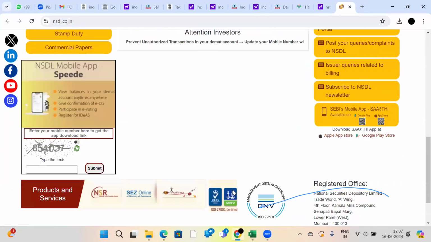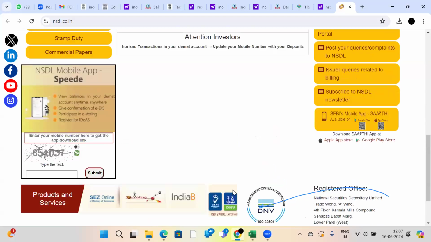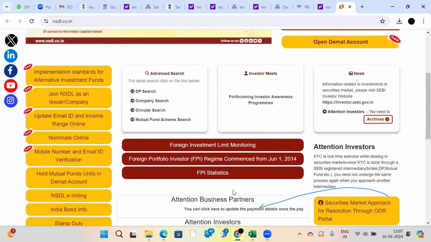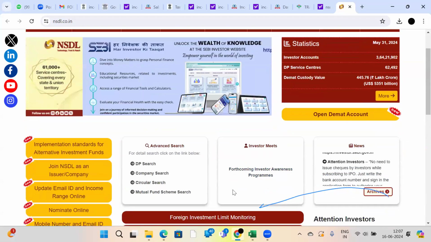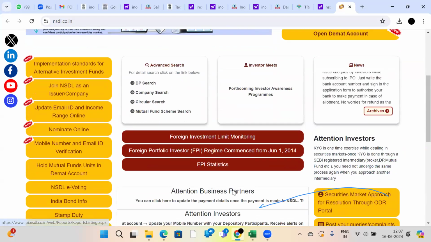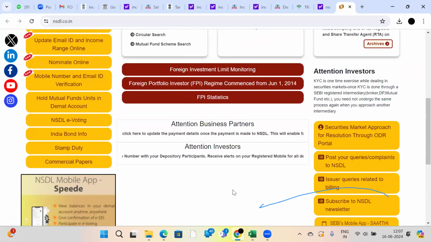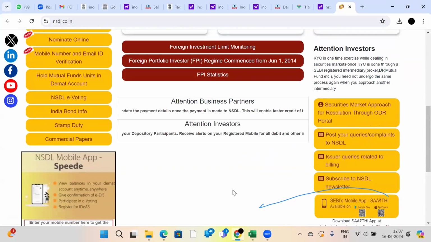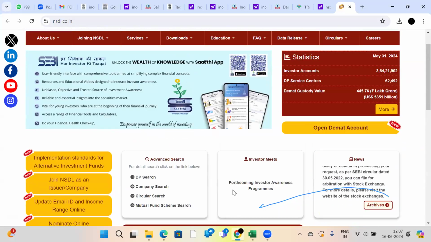Just click down. There is a section called section 192.